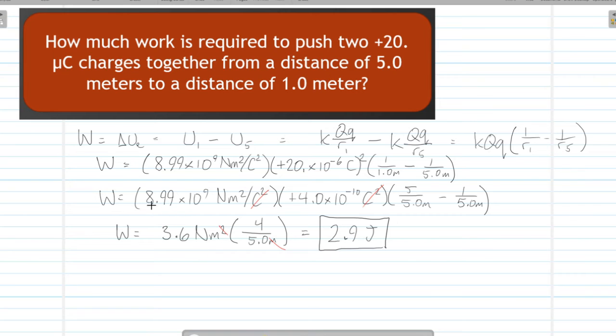When we multiply the electric constant by the product of the two charges, we get 3.6 newtons times meters squared. We take 5 over 5 meters minus 1 over 5 meters, we get 4 over 5 meters. And then when we multiply those together, we get 2.9 joules as our final answer. And that is the amount of work that it is going to take to push these two like charges together. And it does require work because they don't want to go together.